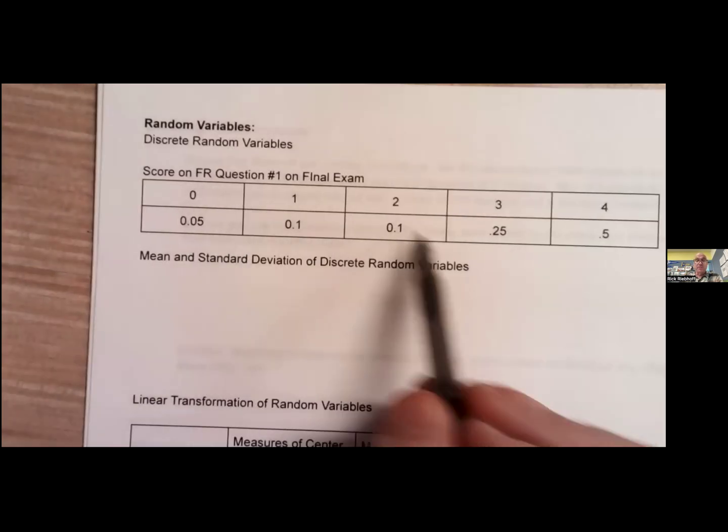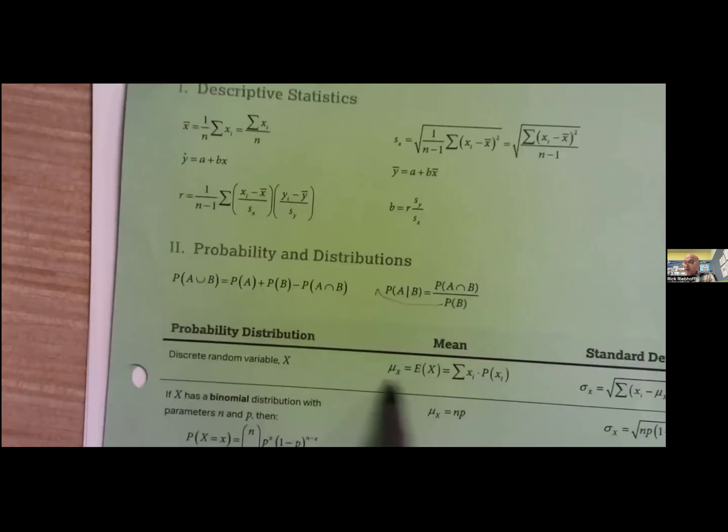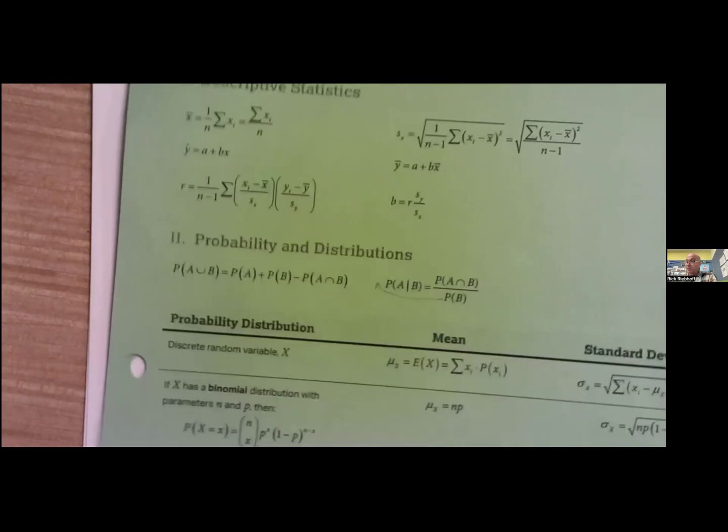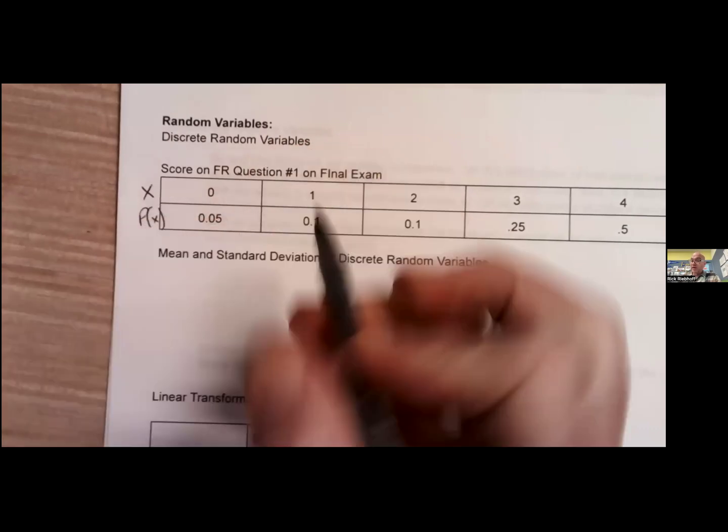All right, random variables. I think we're cruising along fine. What do you think? All right, this is in your formula. Discrete random variable. When you see something like this, there's a probability of a whole bunch of different outcomes. That's a discrete table. So I'm looking here for discrete random variables, and I see it right here. This is going to give you the formula. The formula for the mean of them is the sum of the outcome times the probability of the outcome. So I take the outcome, this would be X, this would be probability of X, and I multiply it by this.